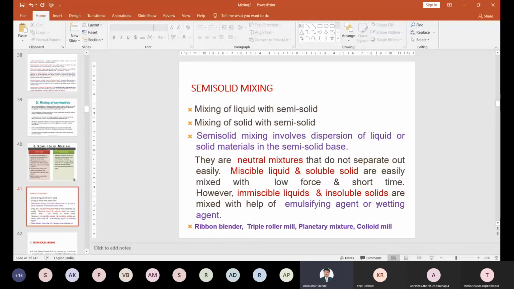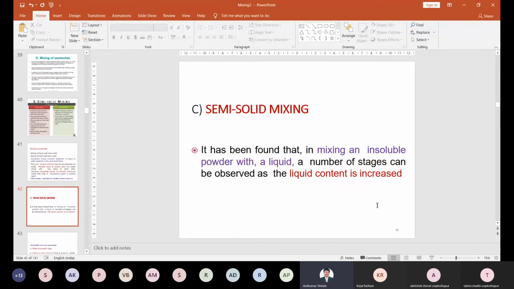We can use for the semi-solid the ribbon type of mixer or triple roller mixers. Planetary mixers are there. Ball mills are there.